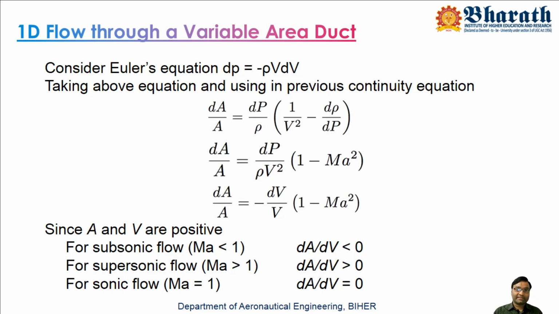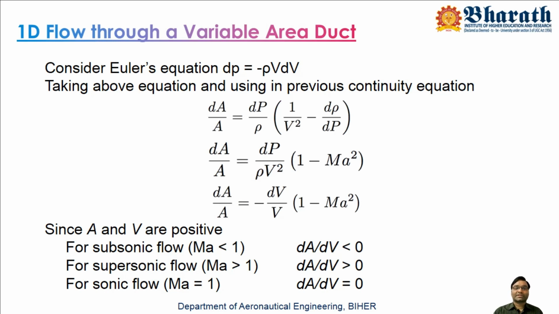In what condition? When M is less than 1. For a positive change in area, dA by A, there should be minus dV by V. That means there should be a negative change in velocity. So now what is the meaning conveyed by this equation? The meaning conveyed in practical life is, if area is increasing, velocity should decrease. If velocity is increasing, area should decrease.